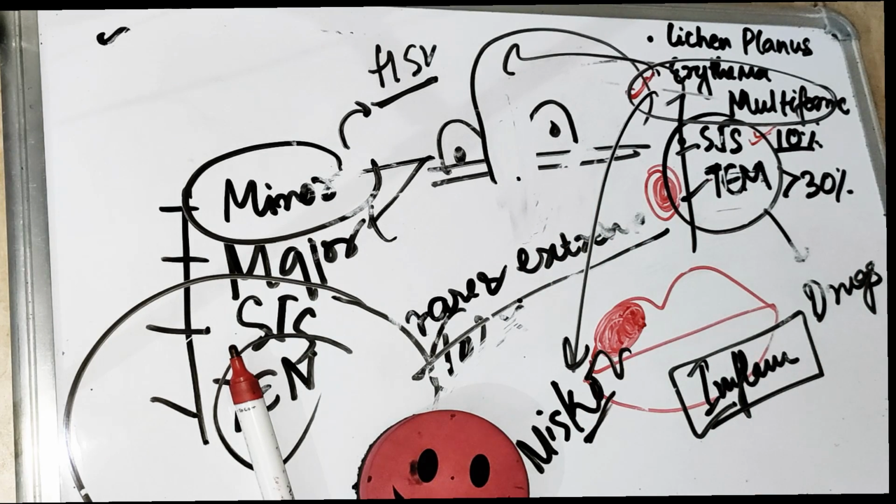So this finishes today's video: lichen planus, erythema multiforme, SJS and TEN. Now you know that the Nikolsky sign is positive for erythema multiforme, SJS and TEN. The Nikolsky sign is a very important question and a very important topic.